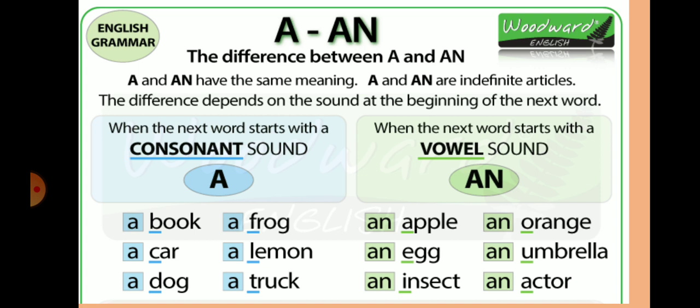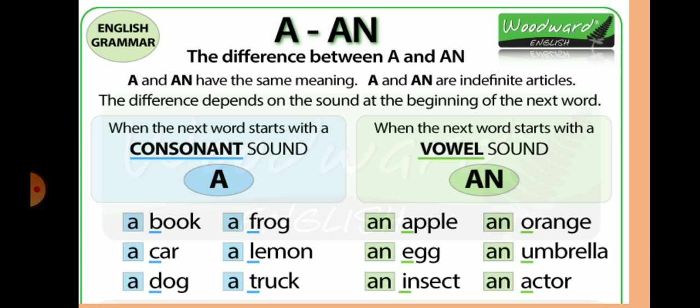We use article a when the noun starts with a consonant or consonant sound. Look at the examples: a book, a frog, a car, a lemon, a dog, a truck. B, C, D, F, L, T, these all are consonants, and so we have used article a before them.